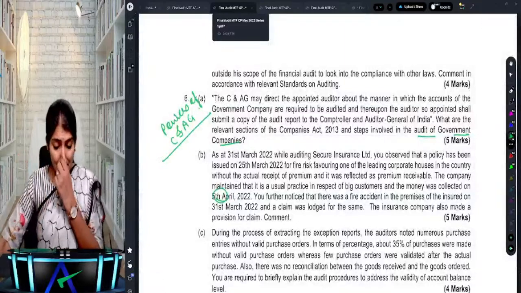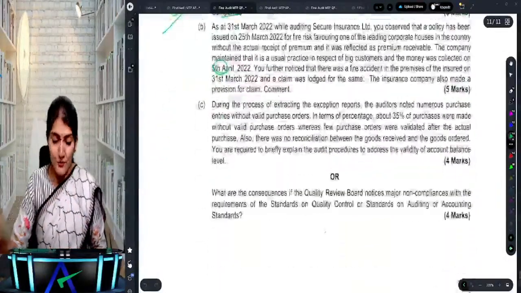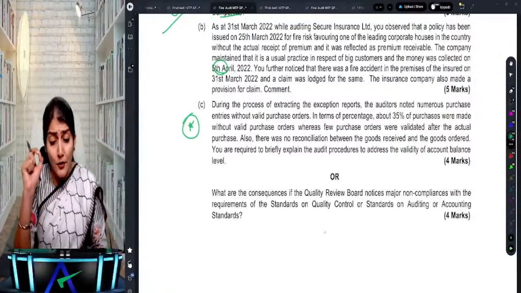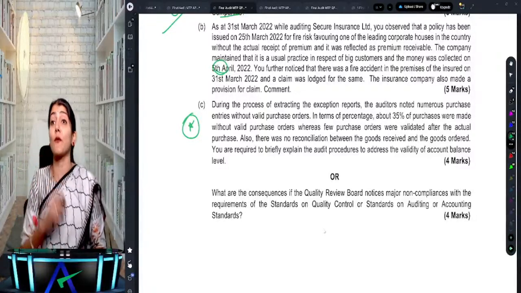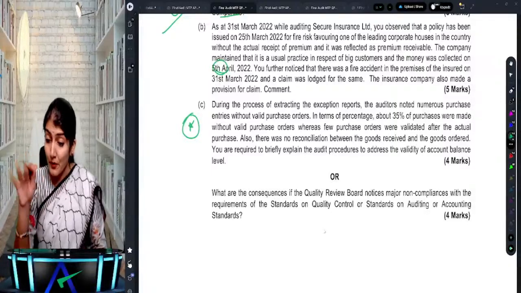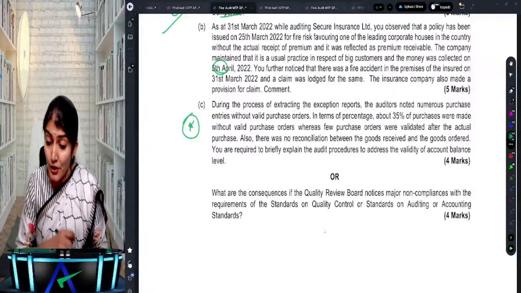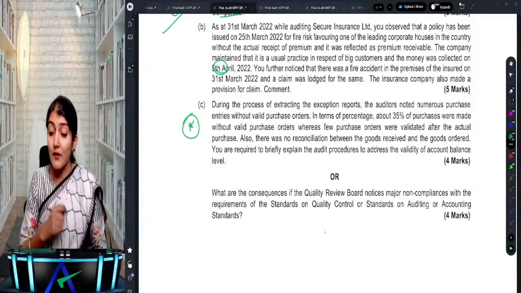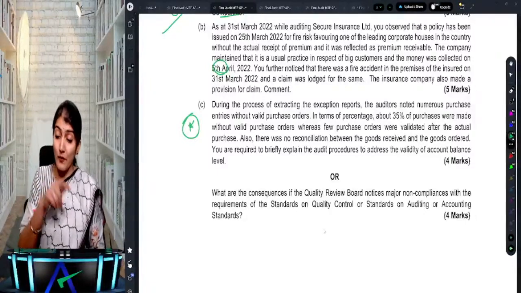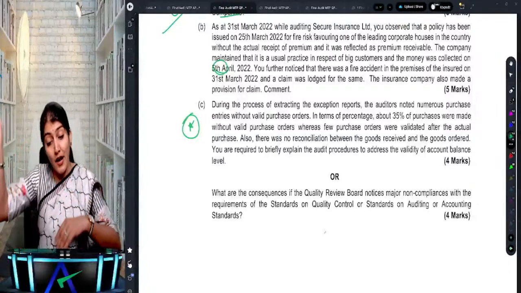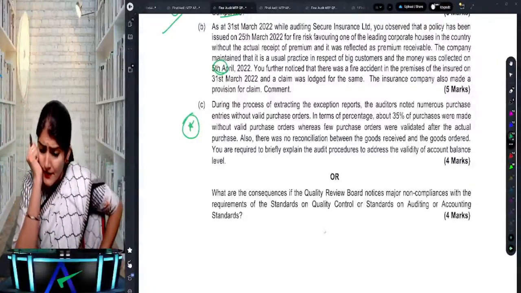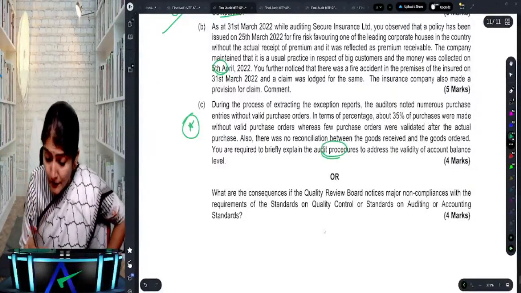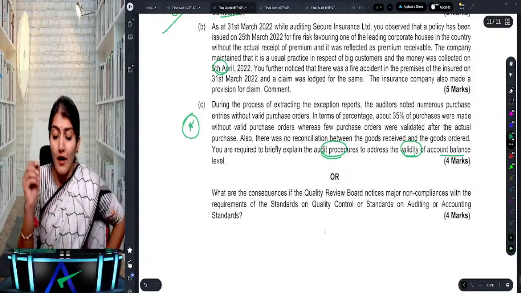Okay, next one, a different type of question over there, right? So again, a new question which we see over there. During the process of extracting the exception reports, the auditors noted numerous purchase entries without valid purchase order. So without purchase order, purchases are being made. In terms of the percentage, about 35% of the purchases were made without valid purchase order, whereas few purchase orders were validated after the actual purchase. So few cases no purchase order, few cases purchase order after the purchase. Also, there was no reconciliation between goods received and goods ordered. You are required to briefly explain the audit procedure to address the validity of the account balance level.